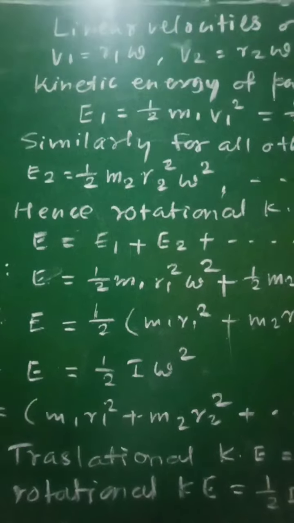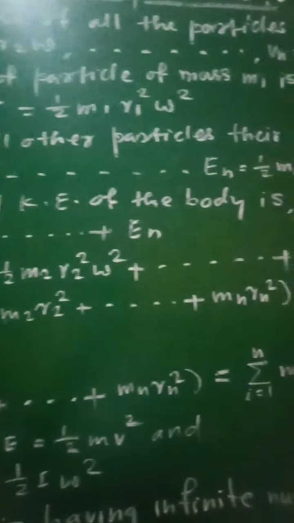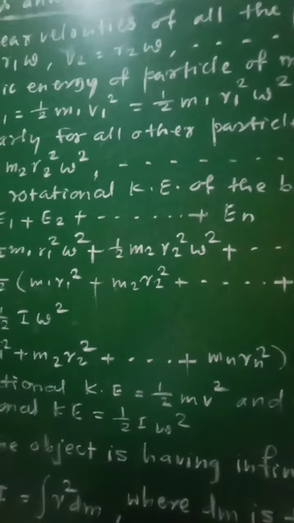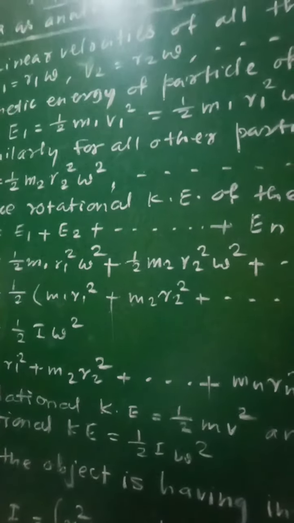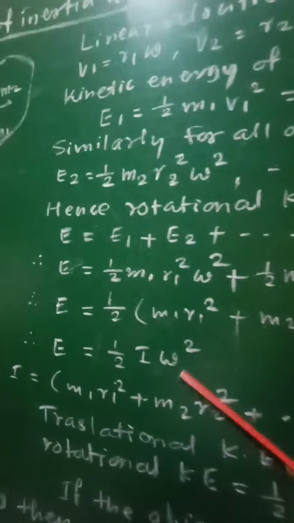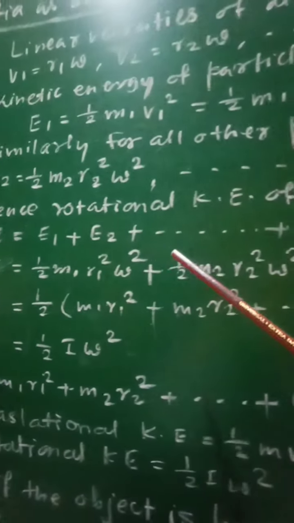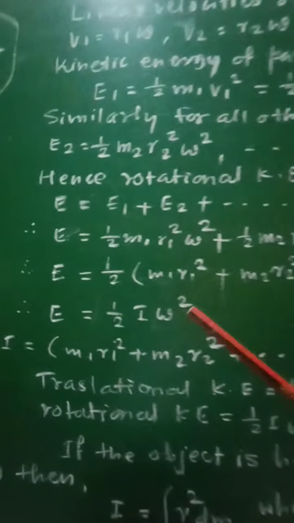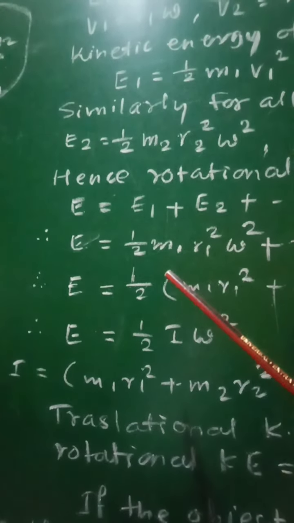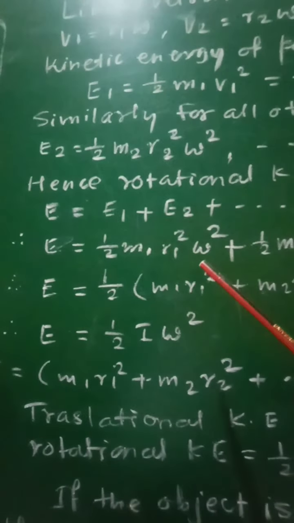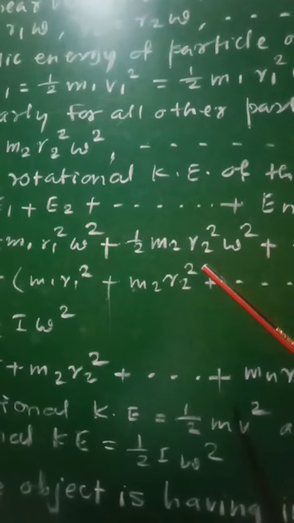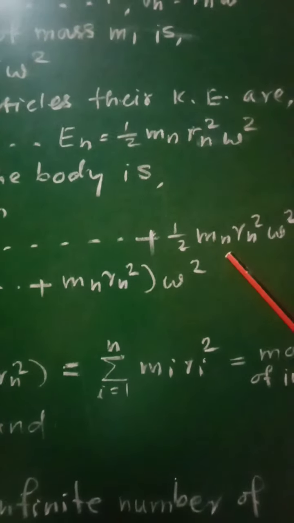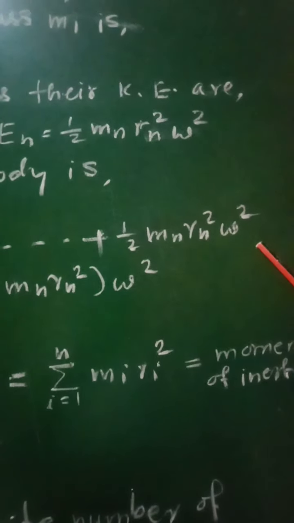Hence, the rotational kinetic energy of that body will be equal to the sum of the kinetic energies of all these particles, that is E equal to E1 plus E2 plus En. Now putting the values of all these energies, we will get E equal to half m1 r1 square omega square plus half m2 r2 square omega square plus, at last, half mn rn square omega square.